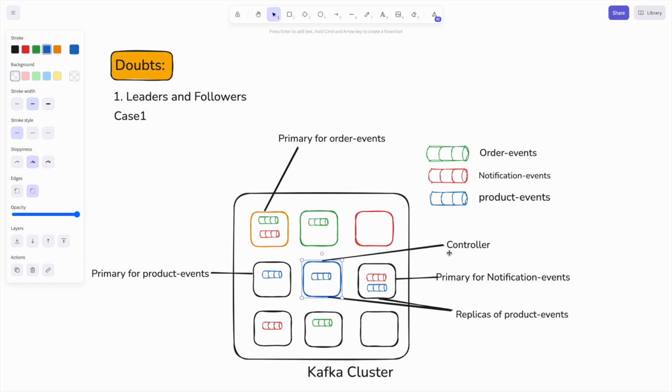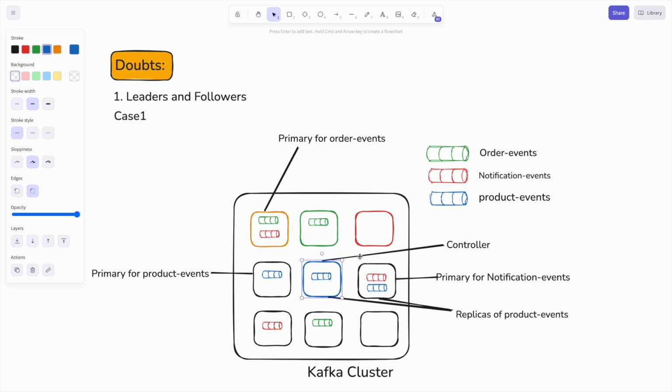As and when we create a topic, the controller decides that this topic will be assigned to this many brokers. Similarly for the notification events, the controller has already decided which brokers will handle the notification events topic. Now who are the leader and followers in this case?